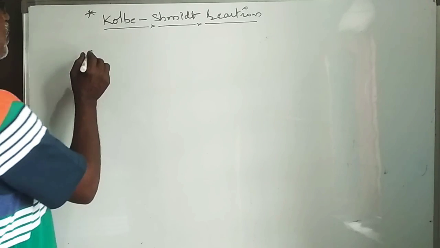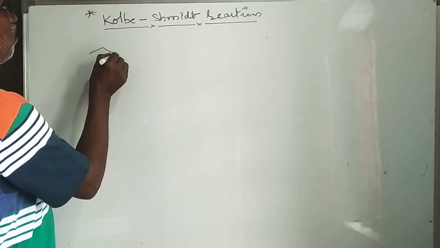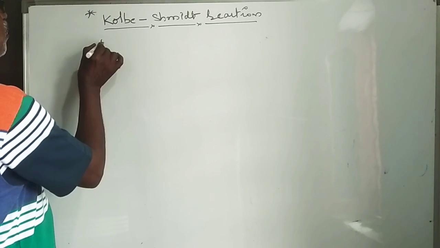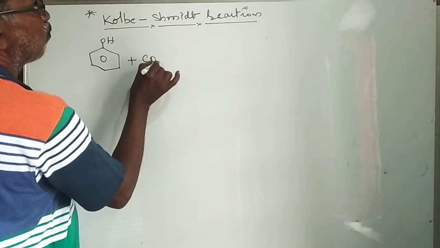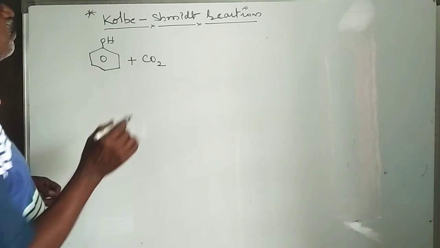If you take for example phenol, that is C6H5OH, reacting with CO2, carbon dioxide. Here CO2 acts as an electrophile.